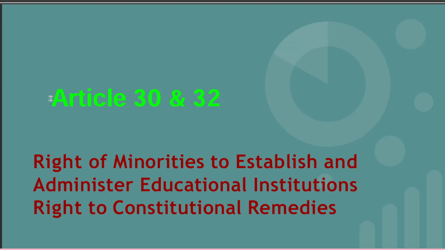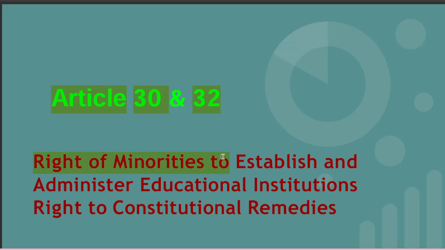Today we'll be discussing Article 30 and Article 32. Article 30 talks about the rights of minorities to establish and administer educational institutions, whereas Article 32 talks about the right to constitutional remedies. So, what is the right to constitutional remedies in a sense?